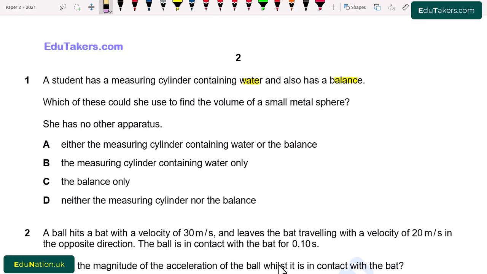Which of these could she use to find the volume of a small sphere? So which one of the following is used to find the volume of the small sphere? She has no other apparatus.